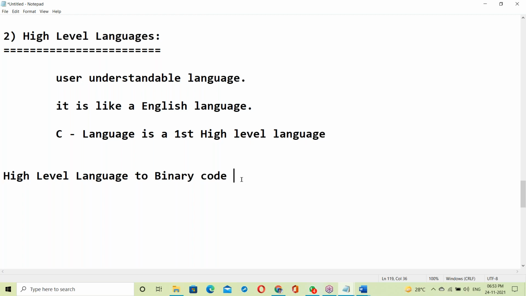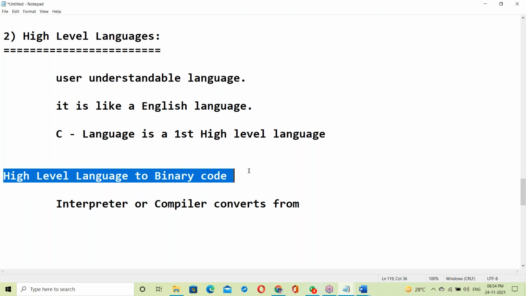Which one will convert here? Either an interpreter or a compiler converts from high level language to binary codes.